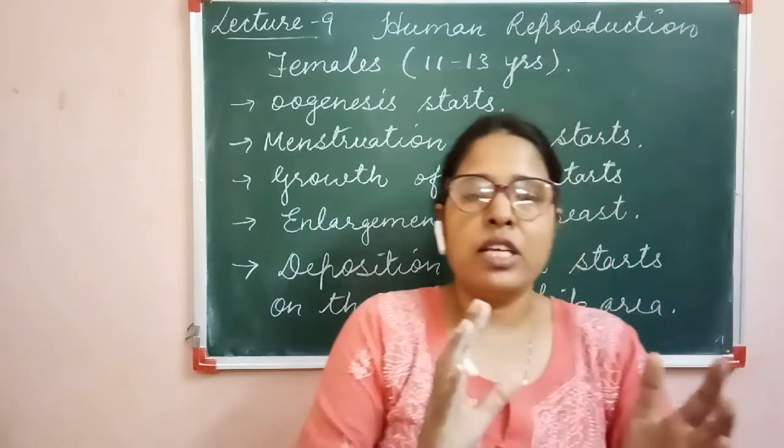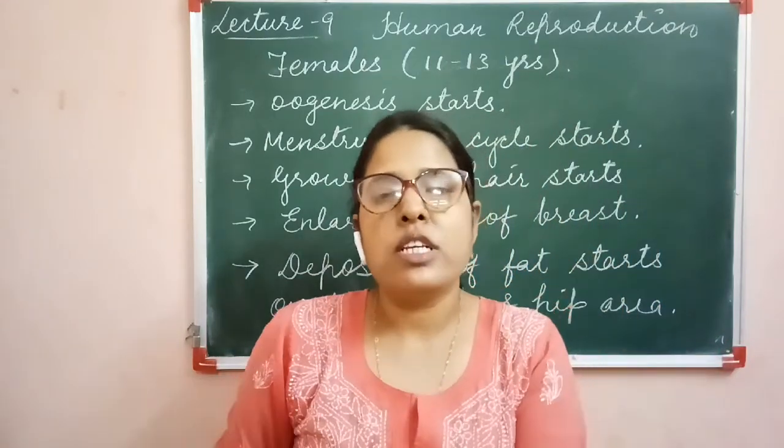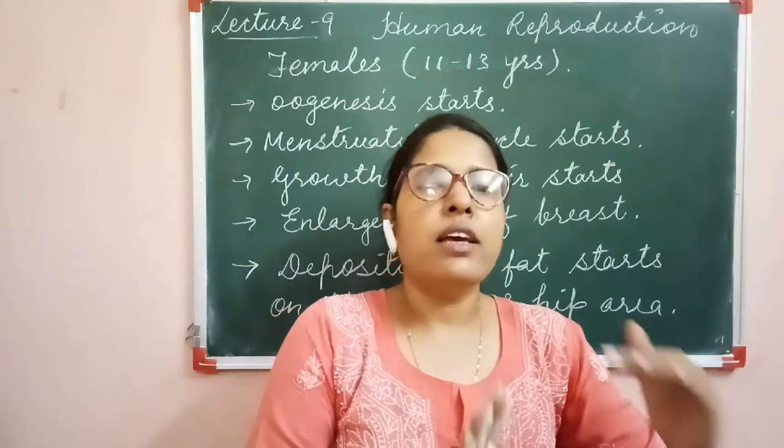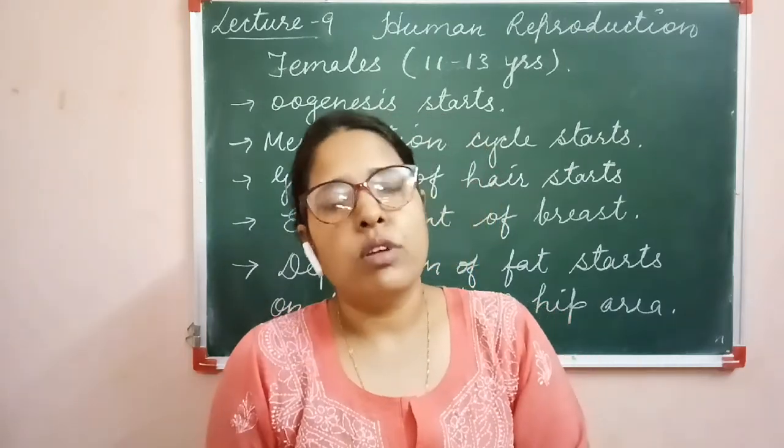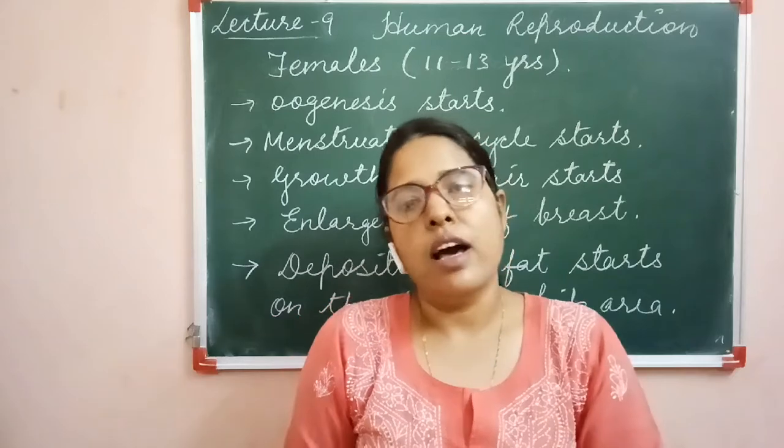That's why menopause is the stoppage of the menstruation cycle in the female and menarche is the starting of the menstruation cycle in the female.